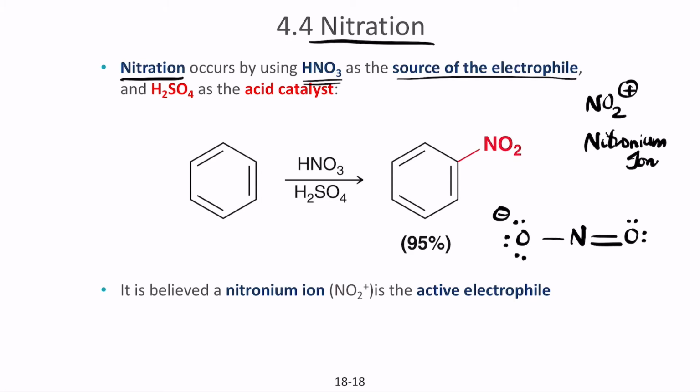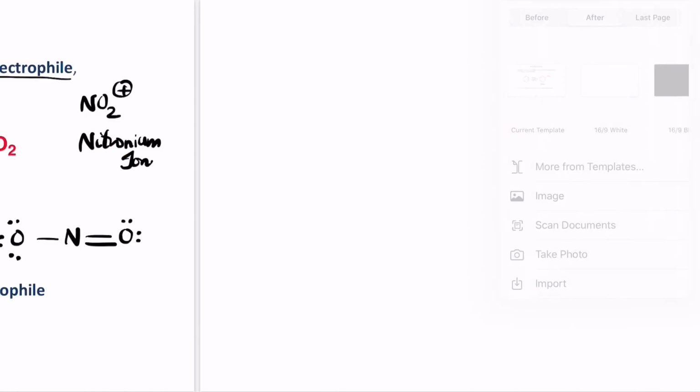So the nitrogen here, even though it has two lone pairs of electrons, still ends up becoming a compound that is much more electrophilic than nucleophilic. So let's take an example of how nitration works. Let's start with the formation of the nitronium ion. So H2NO3 is a compound that looks somewhat like this.